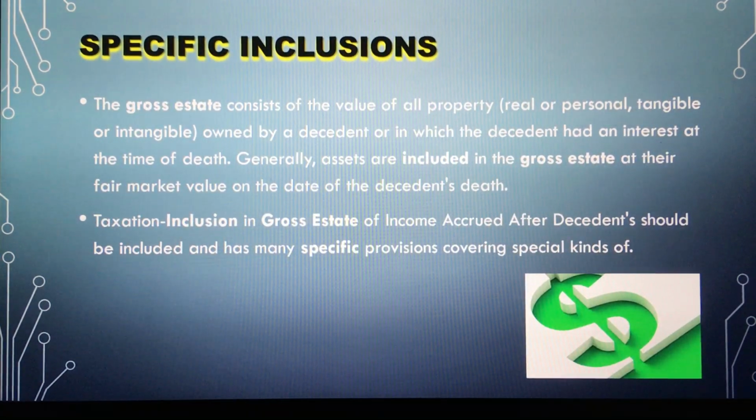Specific inclusions. The gross estate consists of the value of all property, real or personal, tangible or intangible, owned by a decedent or in which the decedent had an interest at the time of death. Generally, assets are included in the gross estate at their fair market value on the date of the decedent's death.